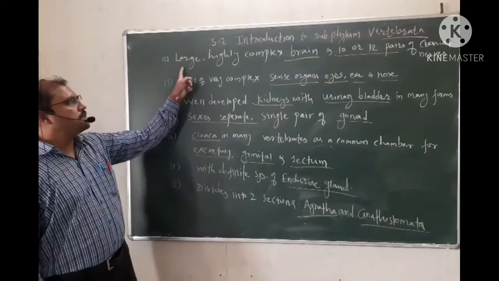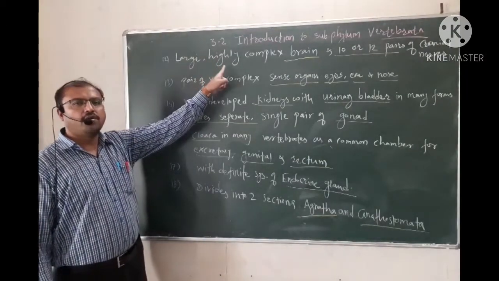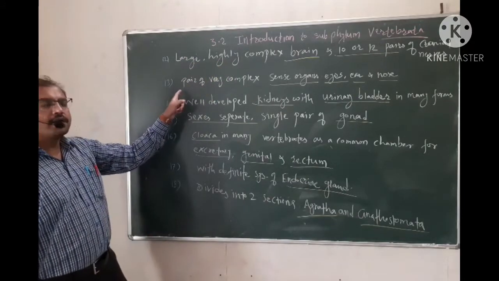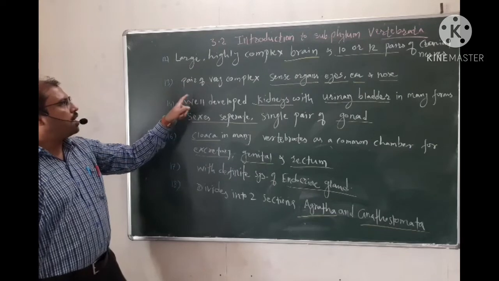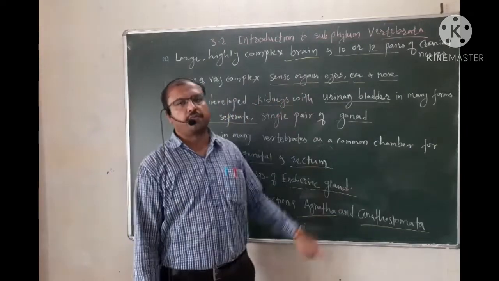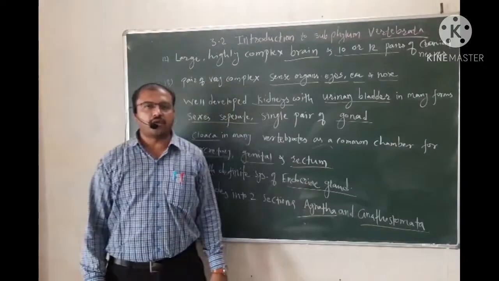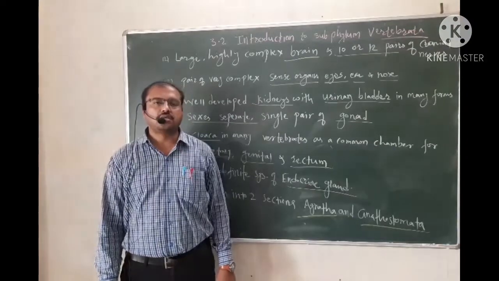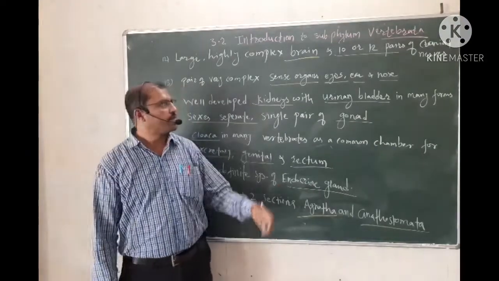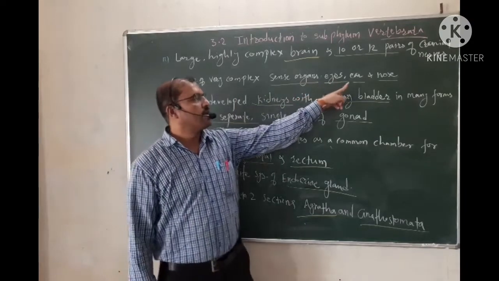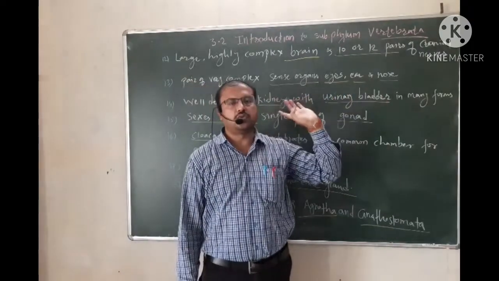So the brain is large and highly developed in vertebrates. Then the next character is that vertebrates have a pair of very complex sense organs. There are generally 5 sense organs which are highly developed in vertebrates: skin, tongue, and the pair of complex organs, eyes, ear and nose.